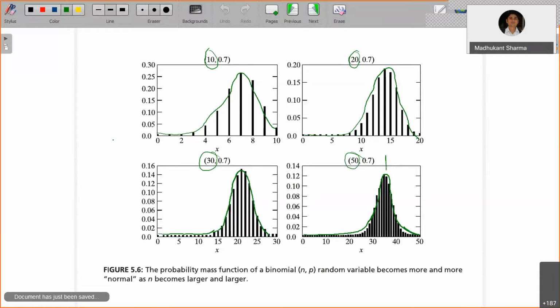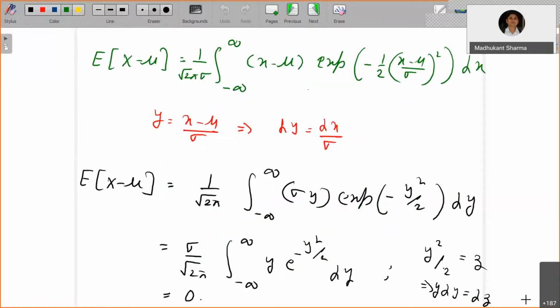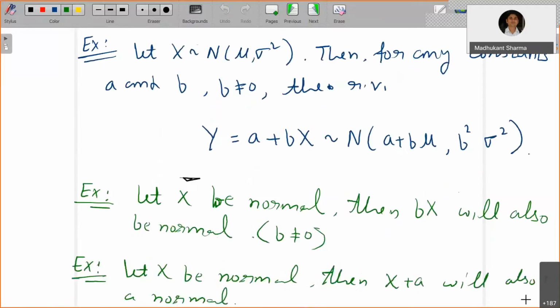This line, let's say this is the mean, you can shift it to the y-axis, and look at the bell-shaped curve about the x-axis where the mean is 0. That will also